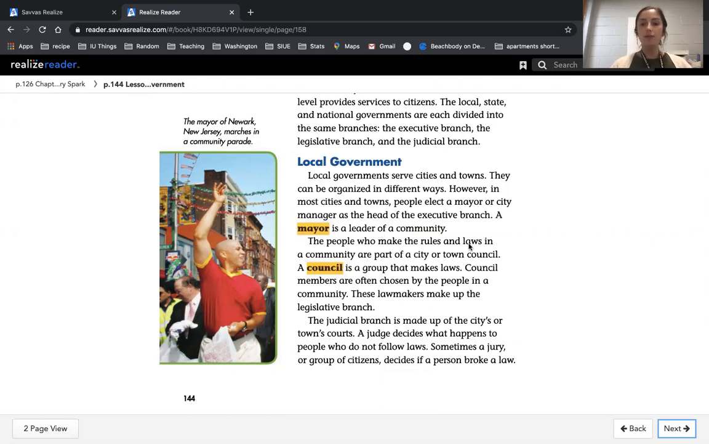The people who make the rules and laws in a community are part of a city or town council. A council is a group that makes laws. Council members are often chosen by people in a community. These lawmakers make up the legislative branch. The judicial branch is made up of the cities or towns' courts. A judge decides what happens to people who do not follow the laws. Sometimes a jury, or a group of citizens, decides if a person breaks a law. So this picture says the mayor of New York, New Jersey marches in a community parade.